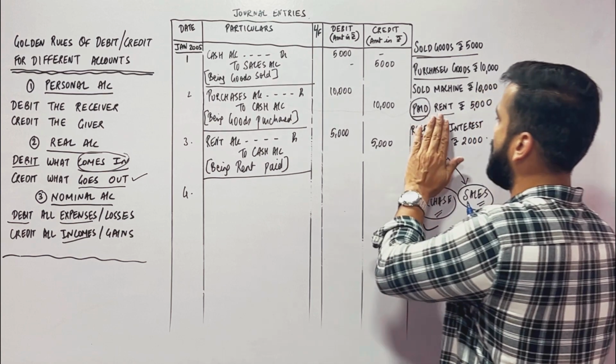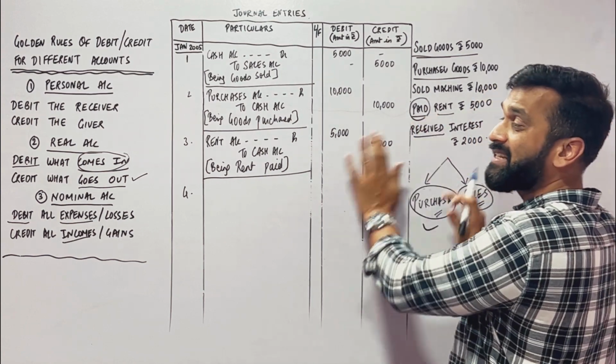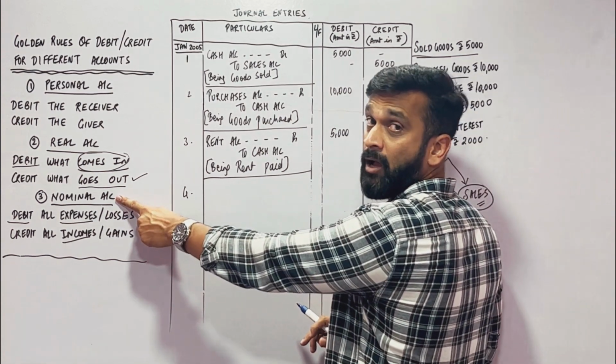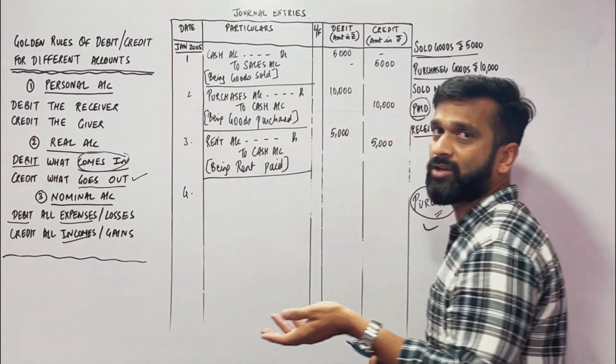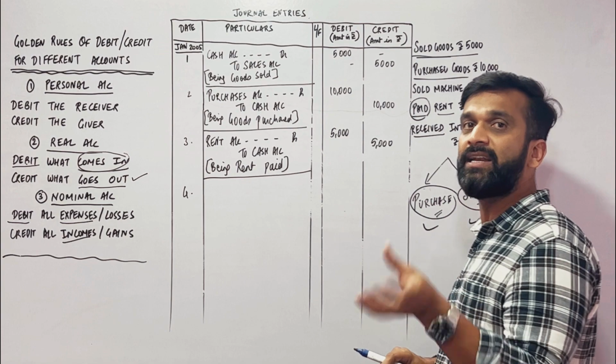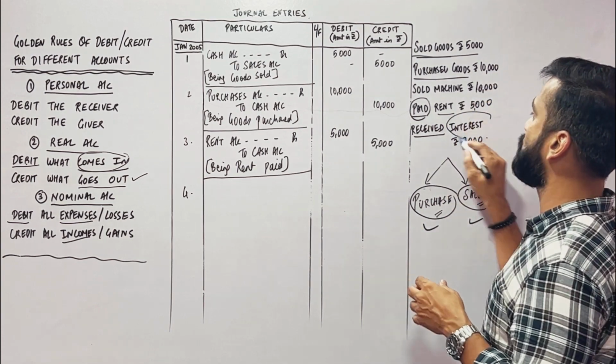What you are receiving? You are receiving interest. Interest is a nominal account. What is the rule of nominal account? Debit all expenses and losses, credit all incomes and gains. So interest is an income, so interest is to be credited.